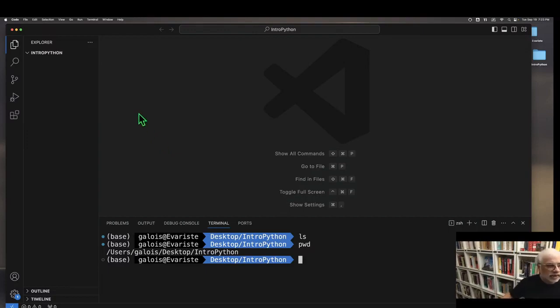Okay, so now let's create a Python program. One way to do that is to click in Explorer where it says New File. It has a plus symbol. I'm going to click that, give a name to the file, and I'm going to call this program area of circle.py.